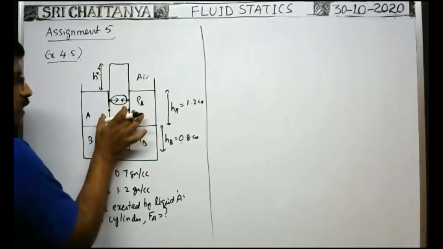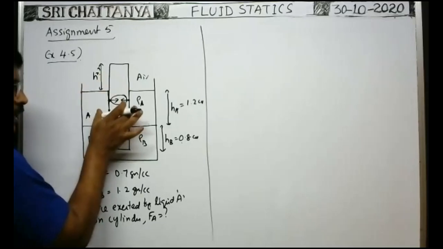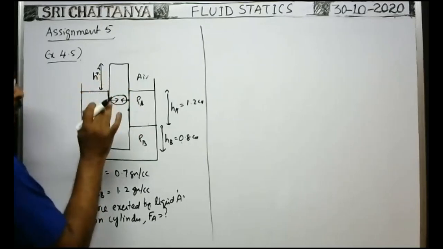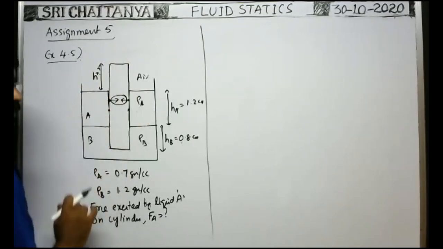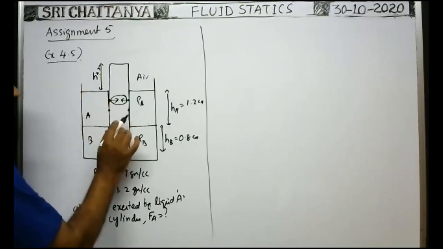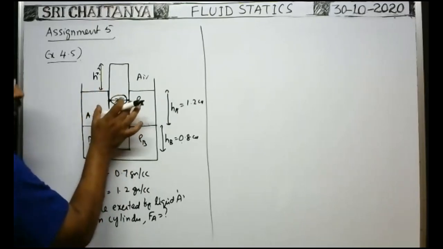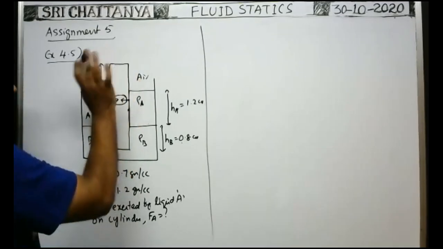That is the only force acting on the cylinder submerged in liquid A, because the upper end and lower end are not inside liquid A. So no force is exerted by liquid A directly on the bottom or top of the cylinder.